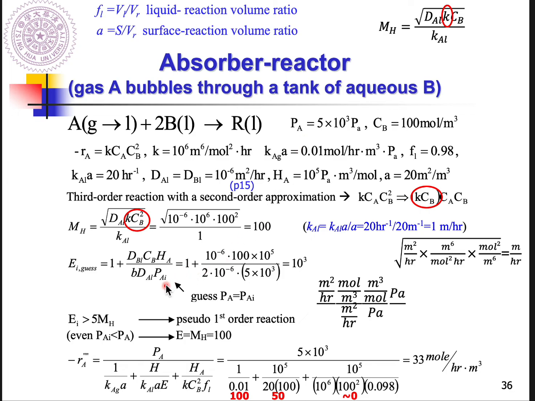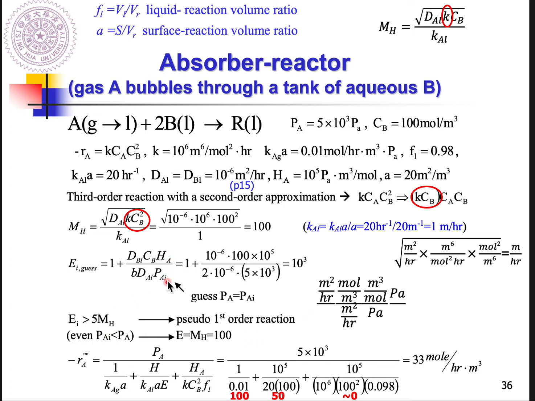I can explain why, but at least we guess PA equals PAI, then you got 1000, right? So comparing the magnitude of MH and EI, you find EI is much larger than 5 times MH. So it belongs to pseudo first order.